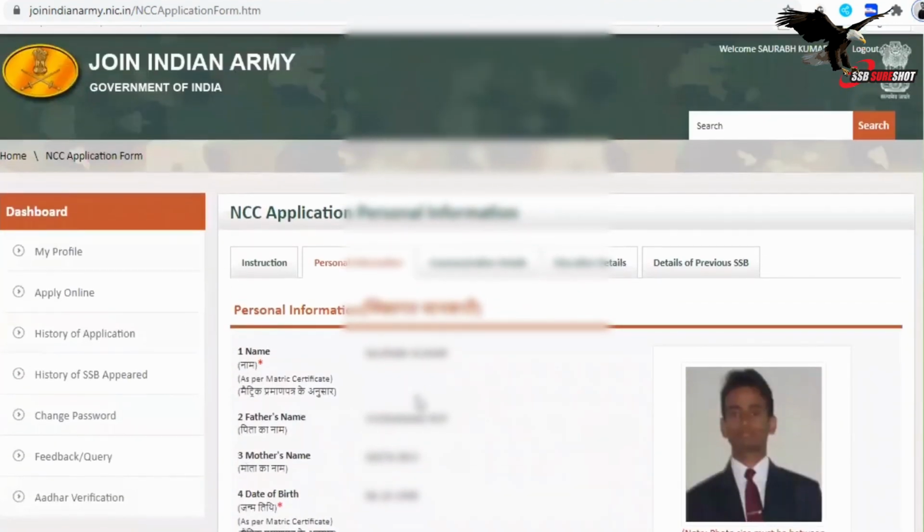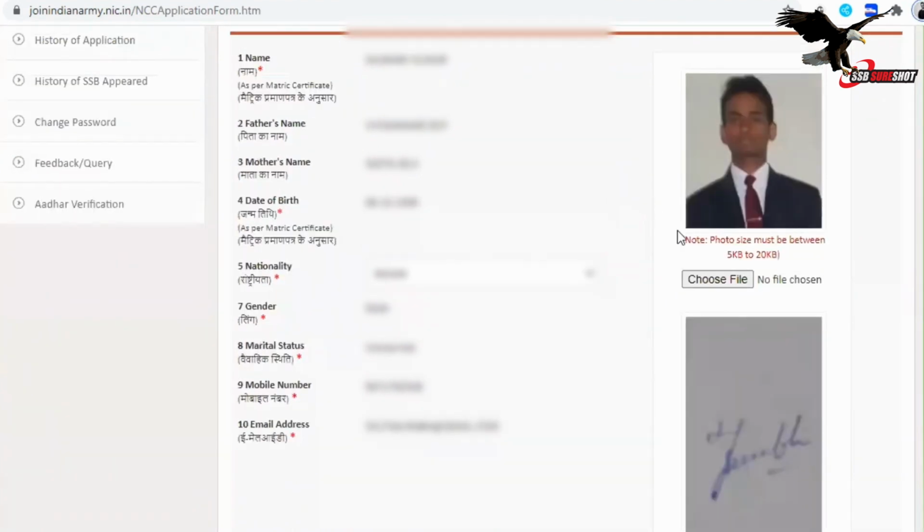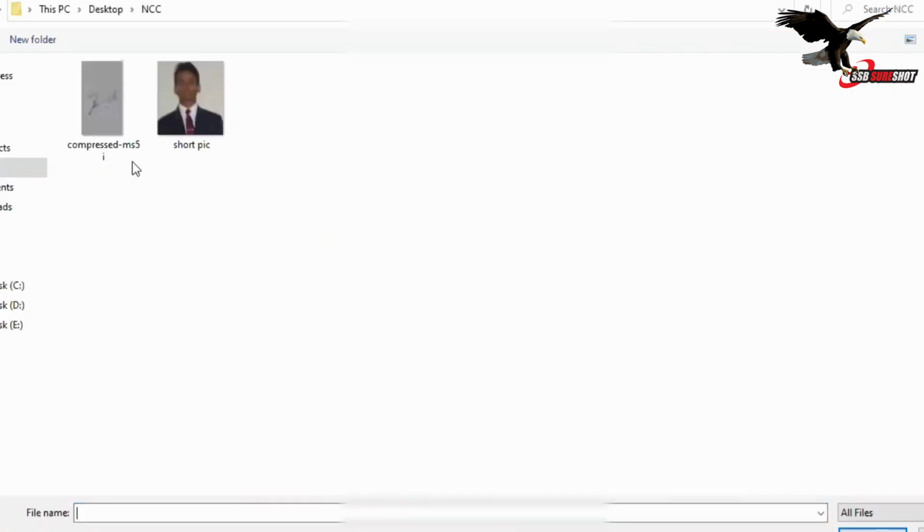Again, you will put your name, your parents' name, your date of birth, then nationality, of course, Indian, and you should be unmarried. Then your mobile number, email ID. So you will select your image from your folder, wherever it is available. Yes. Then I will upload a signature from here.